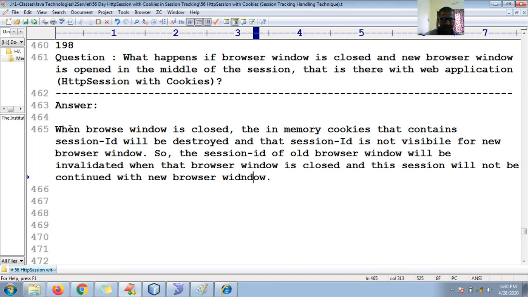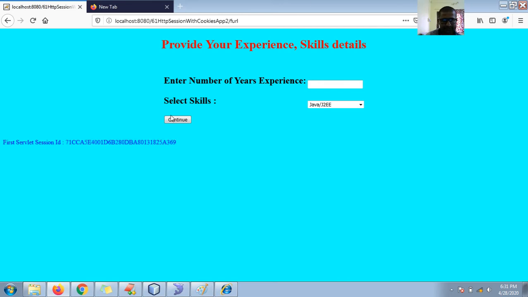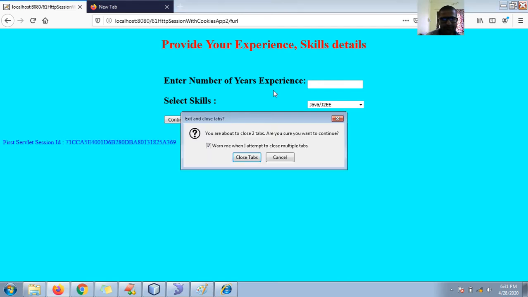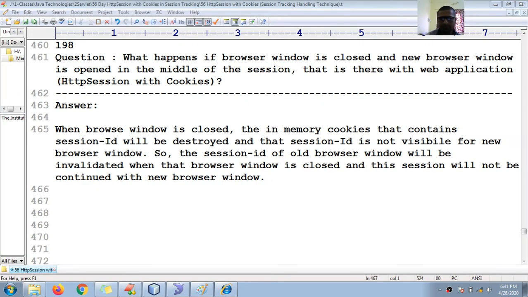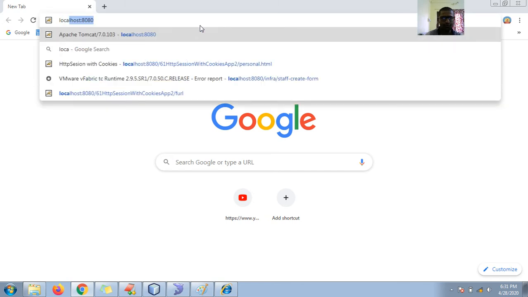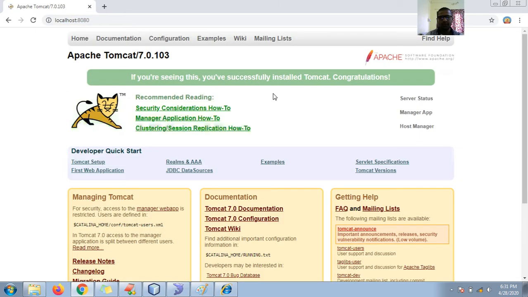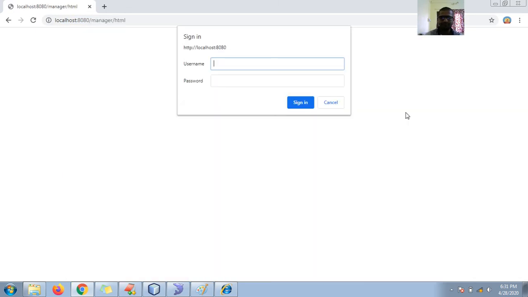Okay guys, this is the explanation. Let me close my existing browser window, I'm trying to close Firefox. I have closed it now, so let me open a new one and go to the manager app.